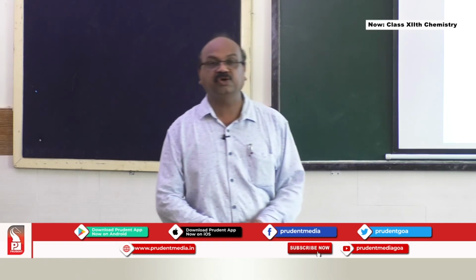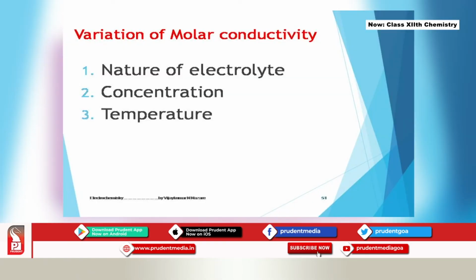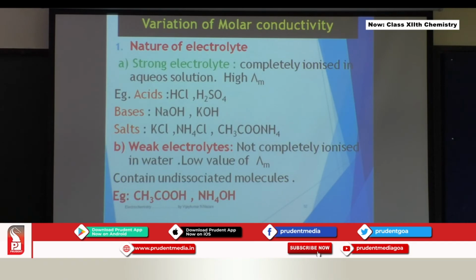Next is variation of molar conductance. In what way does the conductivity of this solution change or vary? First one is nature of electrolyte, then comes concentration, and third one is temperature. First one, the nature of electrolyte. Strong electrolytes, which are completely ionized in aqueous solution, have high molar conductivity. Strong electrolytes will have high molar conductivity.